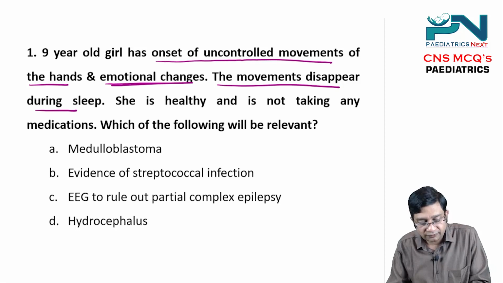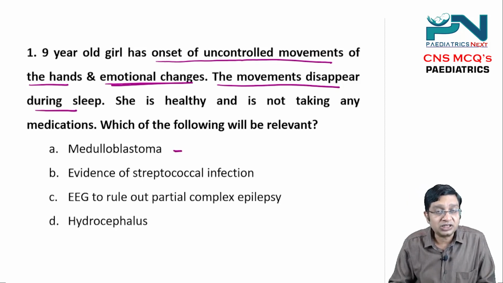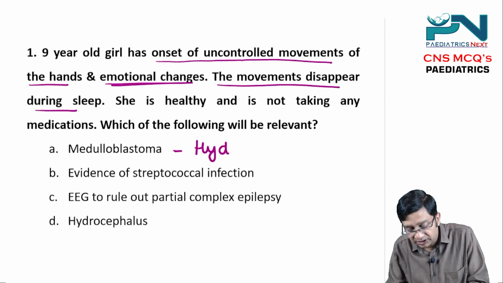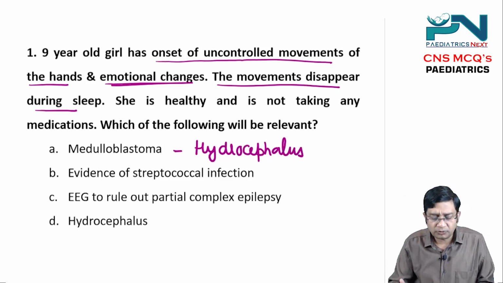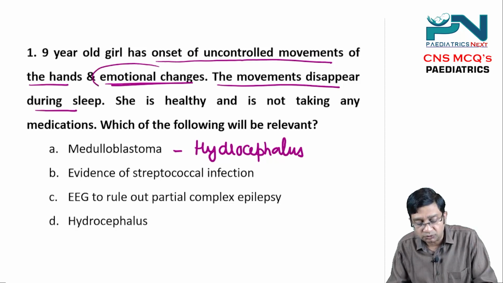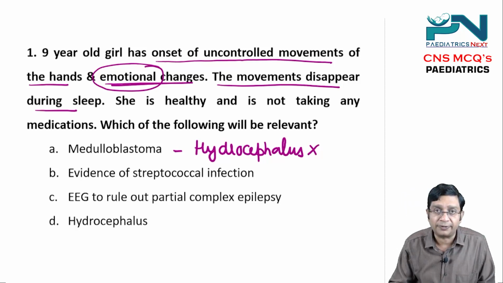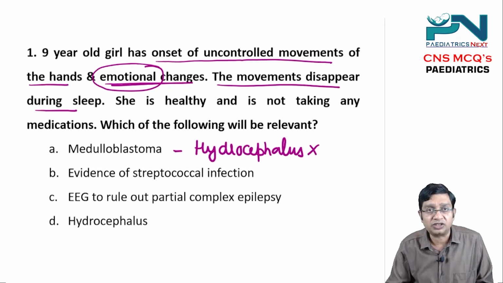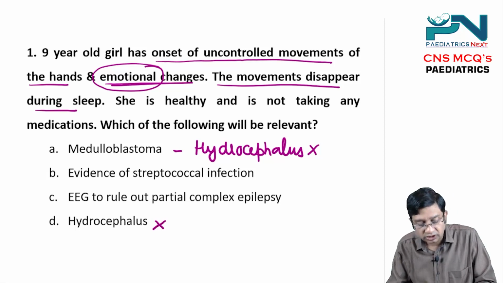Now a 9-year-old child can definitely have medulloblastoma. Medulloblastoma arises from the cerebellum, so this usually presents with hydrocephalus. Medulloblastoma causing uncontrolled movements which disappear during sleep is unlikely, plus there are also emotional changes present. So this rules out medulloblastoma. Similarly, if we consider hydrocephalus, it will present with other features, not these seizure-like movements. So this is particularly ruled out.